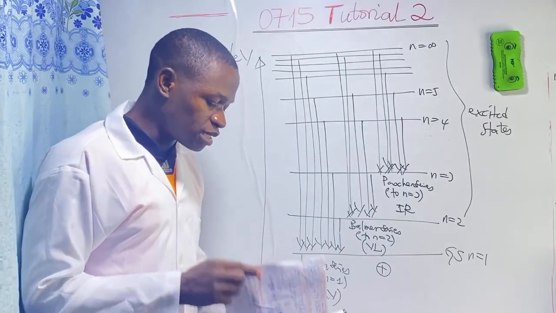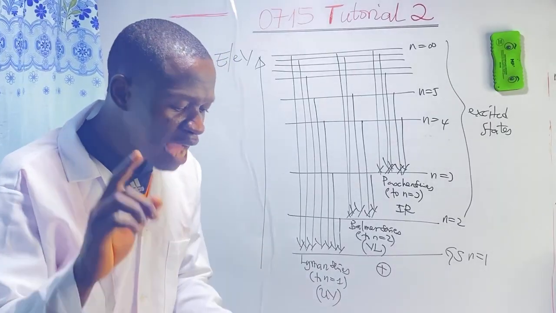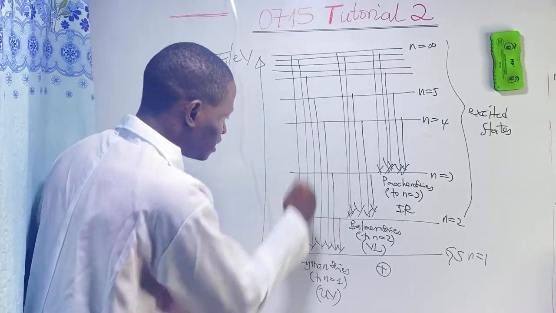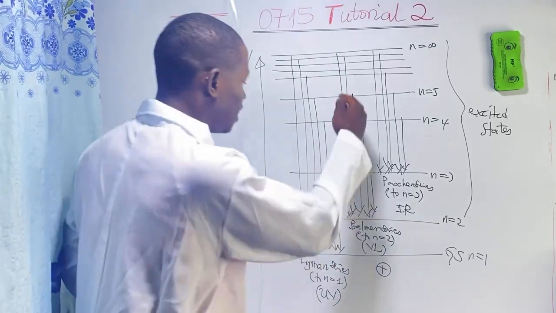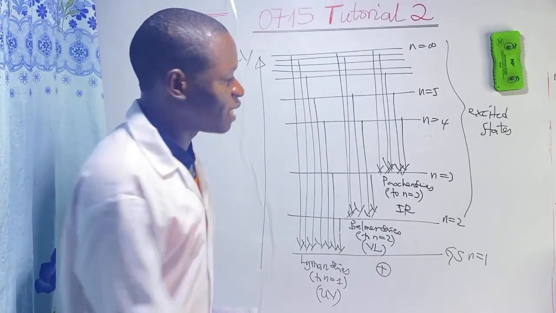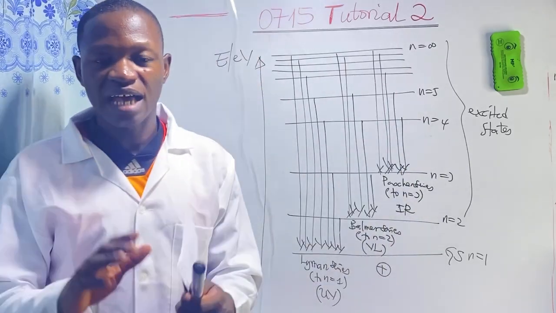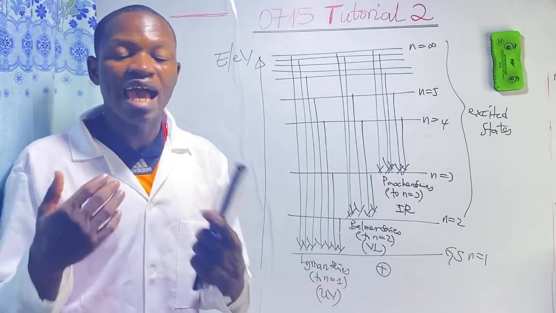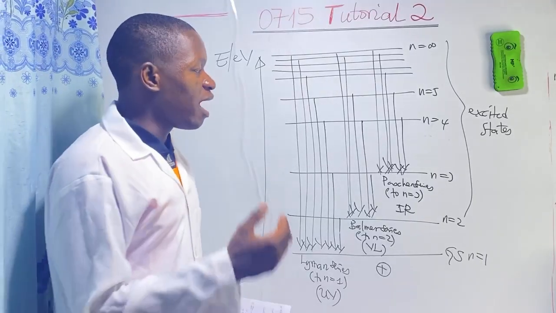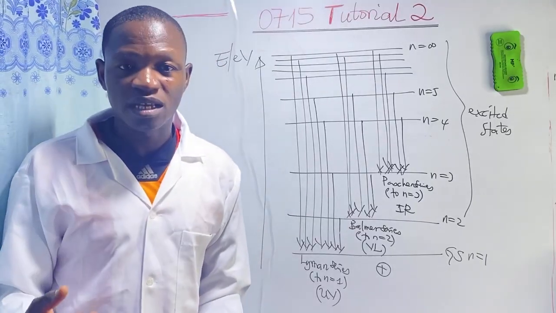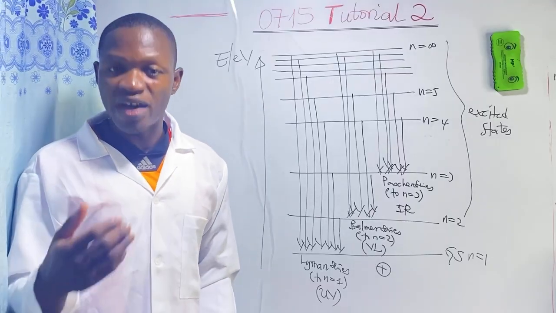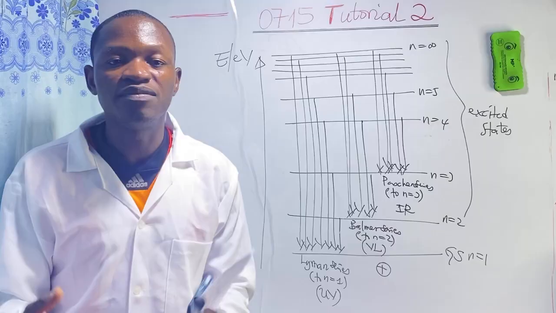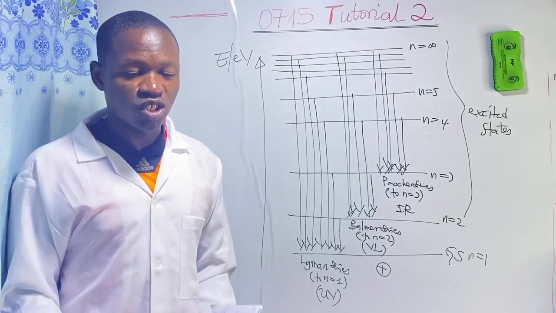The next question is, why are there several lines in each series? Why are there many lines in the Lyman, in the Balmer, in the Paschen? The reason why there are many lines is that electrons in atoms have discrete energy values, and as a result, they can undergo a various number of transitions.